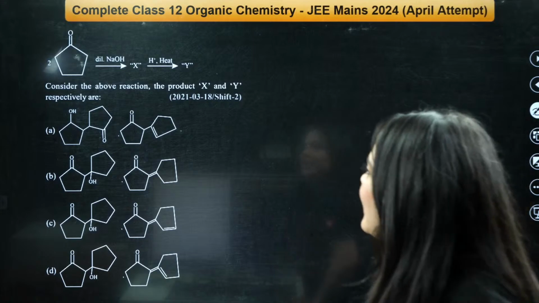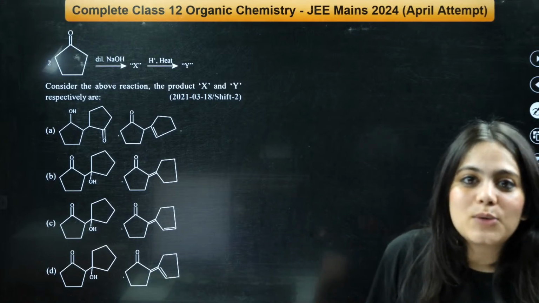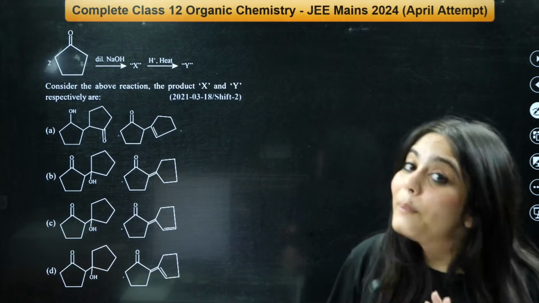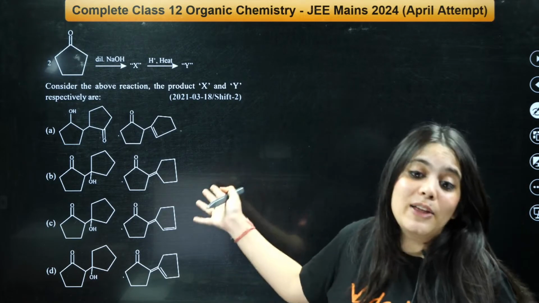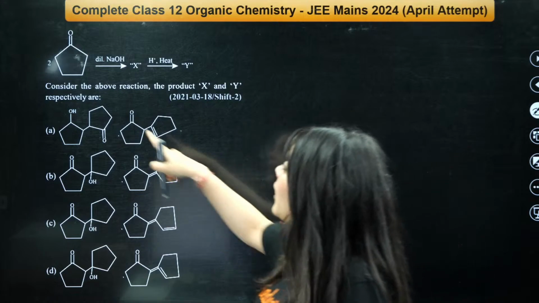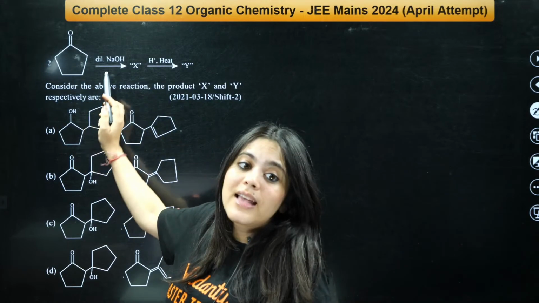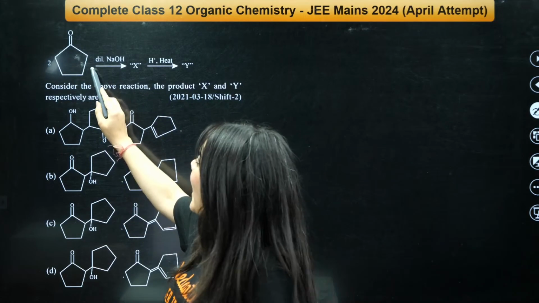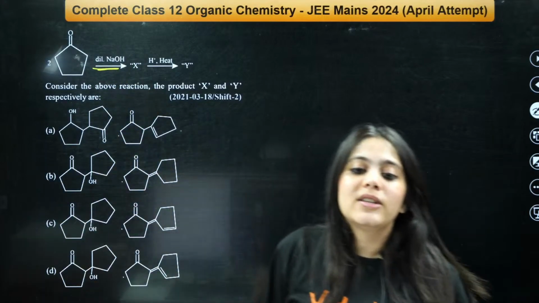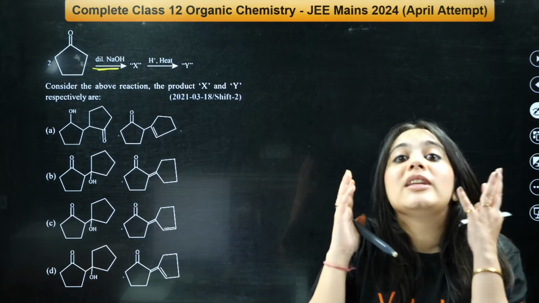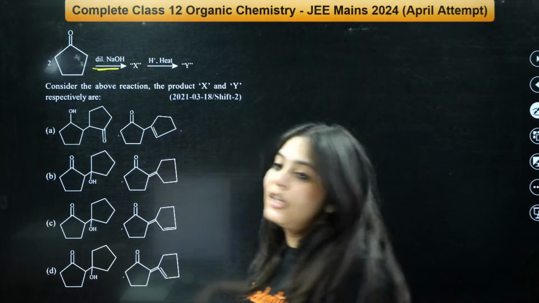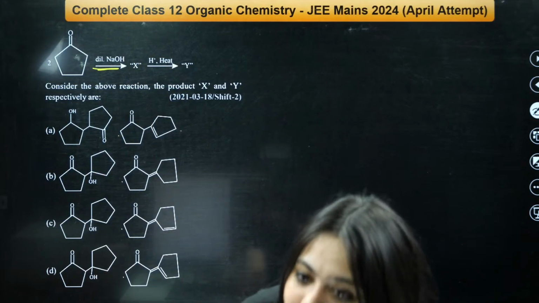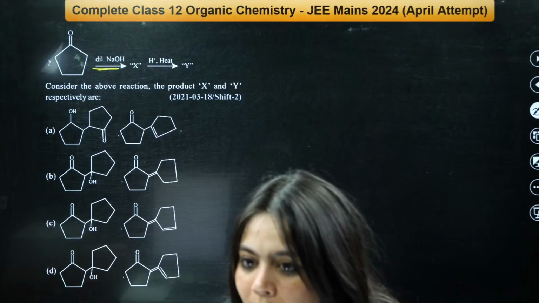Okay, this is the question which most of you will just be scared of and be like, I don't know what is happening. But I will tell you, this is a very easy question. You take cyclopentanone in dilute NaOH. What do you think is the reaction happening? Which name reaction is this? Who can tell me?